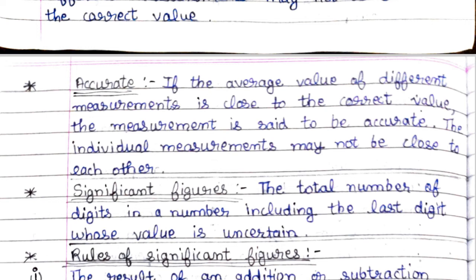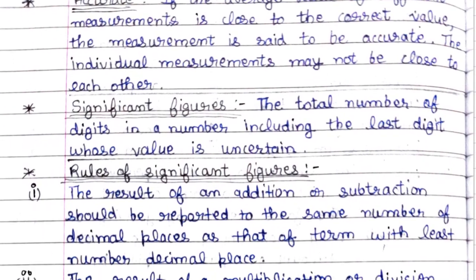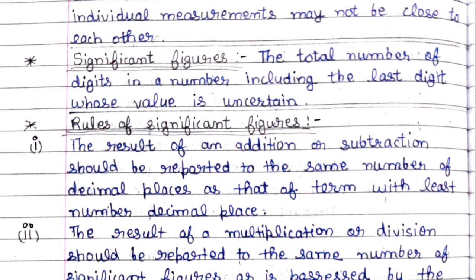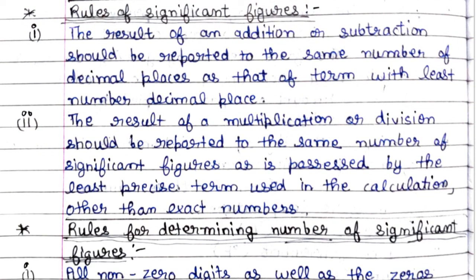Next is significant figures. The total number of digits in a number including the last digit whose value is uncertain. There are different rules of significant figures. These we will learn very nicely in other chapters. In this, the basics will be given. Rules of significant figures.